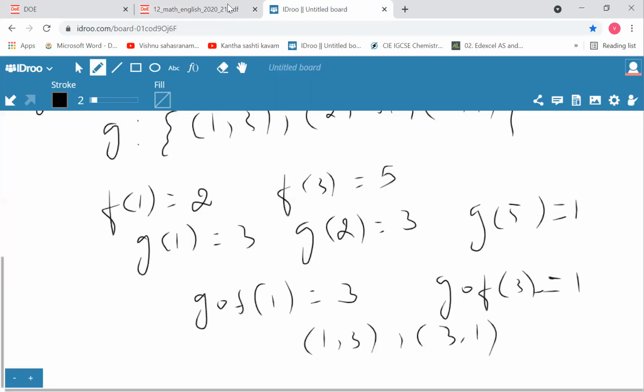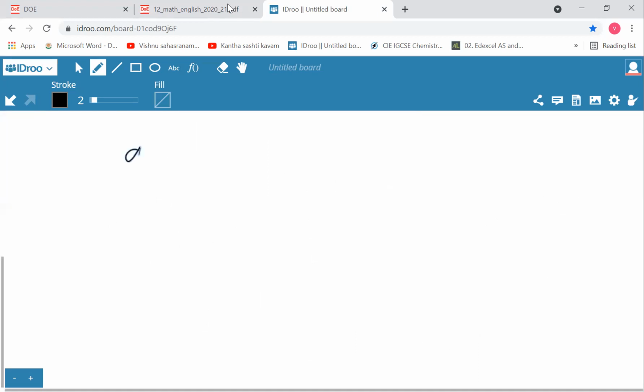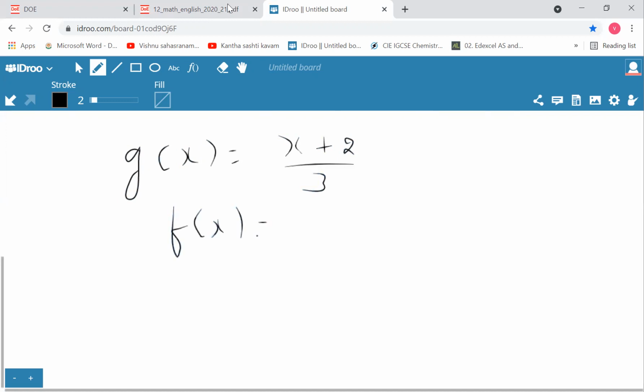Let us solve this. Given G of X is equal to X plus 2 by 3, and F of X is equal to 3X minus 2.